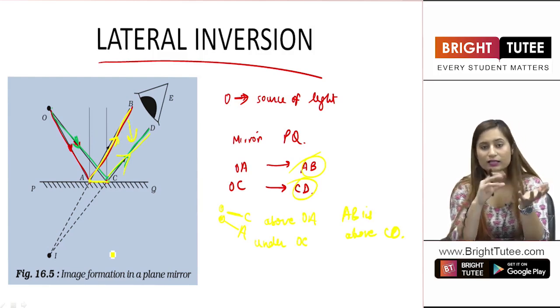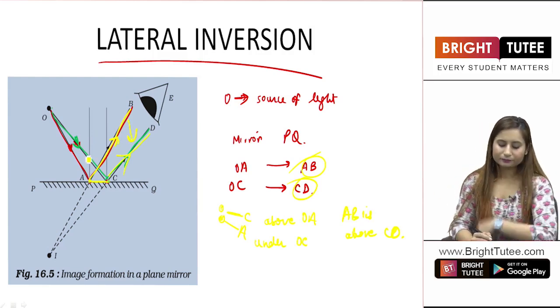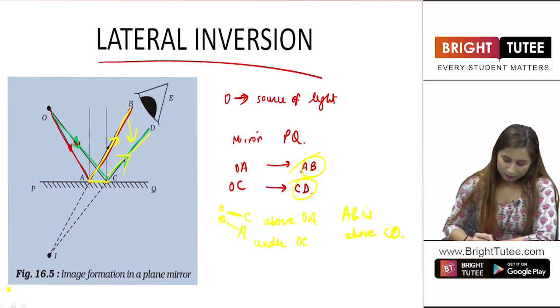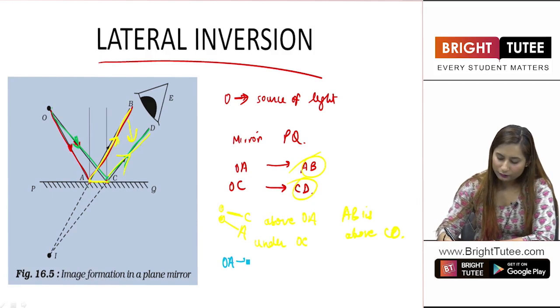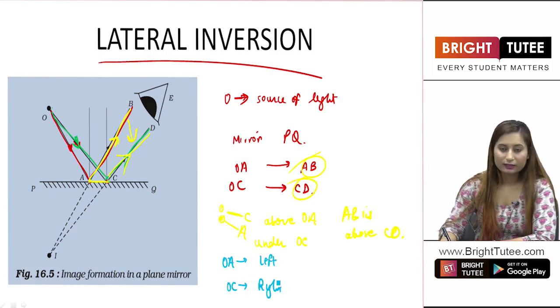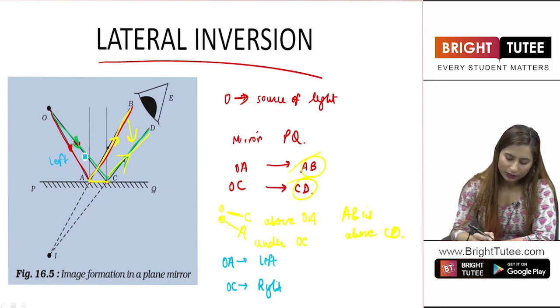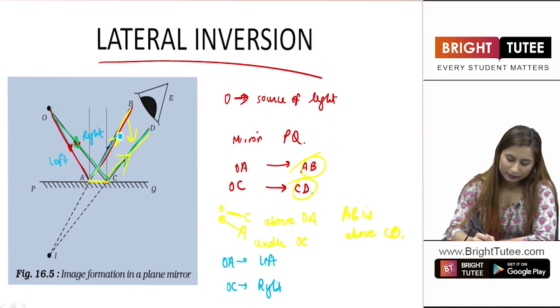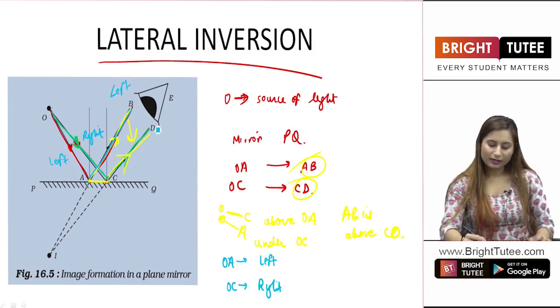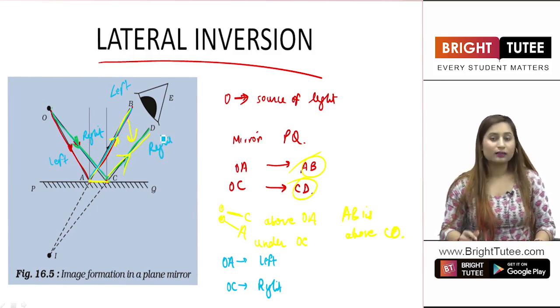Earlier, you can also understand from the left-right concept, let me write with the help of a different color, OA was on the left and OC was on the right. After reflection, OA gets reflected and forms AB, which is now on the left, and OC gets reflected to form CD, which is now on the right.